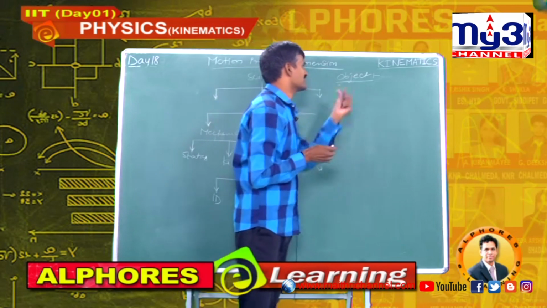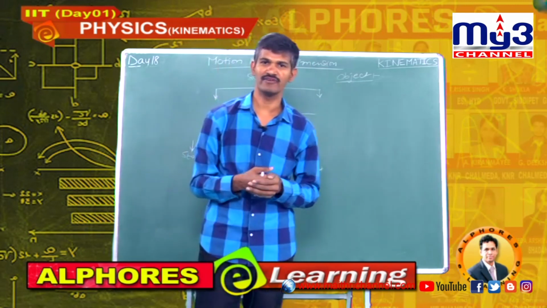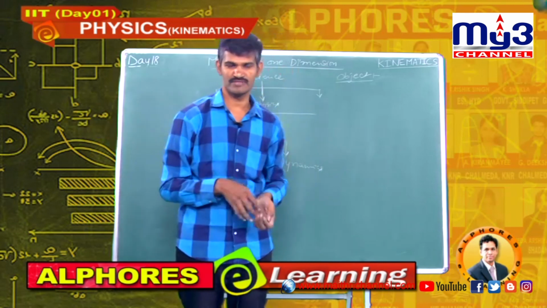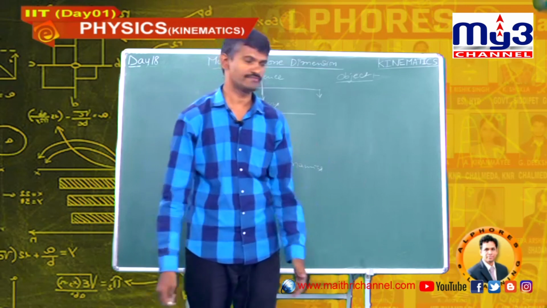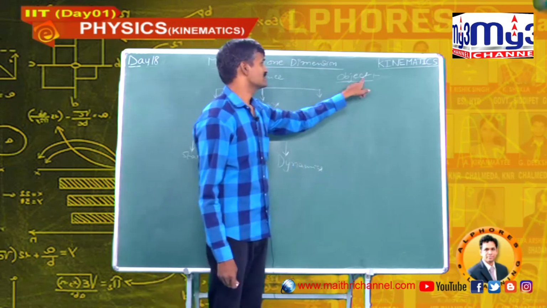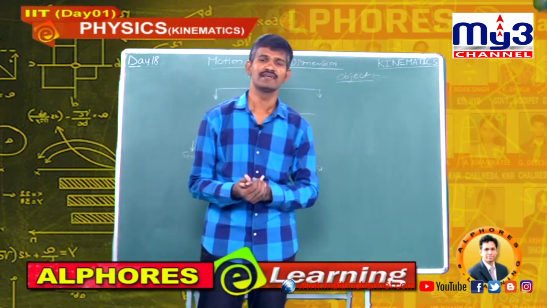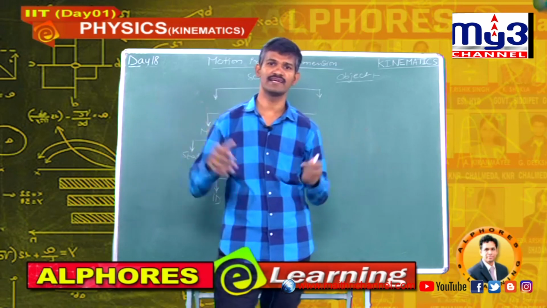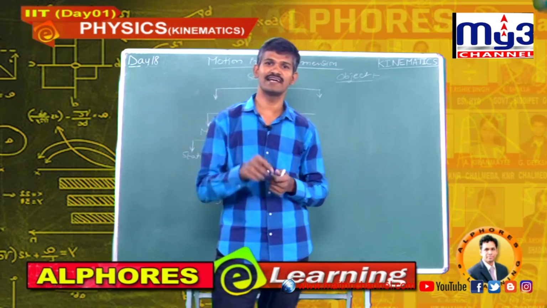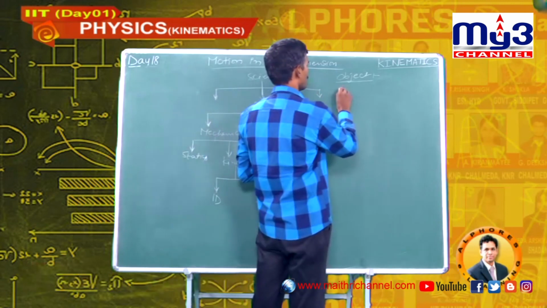If you consider a car, that is our object. If you consider a boy, he is our object. Like this, you can consider so many examples. If a car travels just 30 meters, it is treated as an object. If this car travels 200 kilometers, in such case the car is treated as a point object. So, our next word is point object.